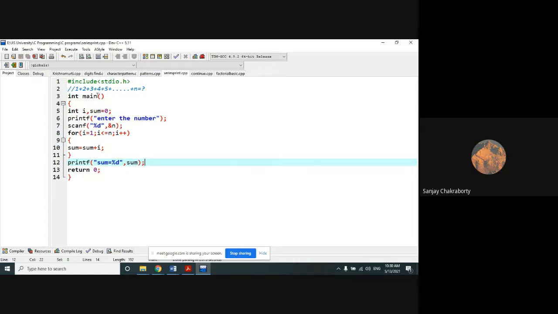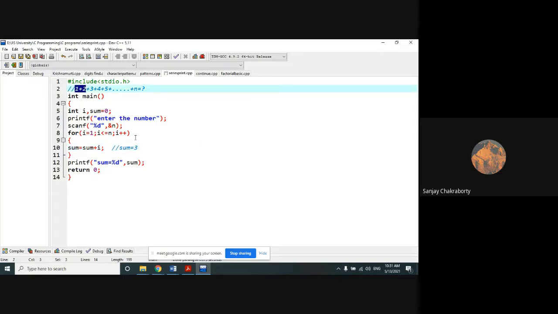Why? Because sum will start from initial value 0. So what is the initial value of I? That is 1. So the first value of sum will be 1. Right? So the loop will repeat again. After the repetition, the I value has been incremented to 2. So what was the previous value of sum? That is 1. And what is the new value of I? That is 2. So 2 plus 1 means 3. So what is the current value of sum? That is 3.